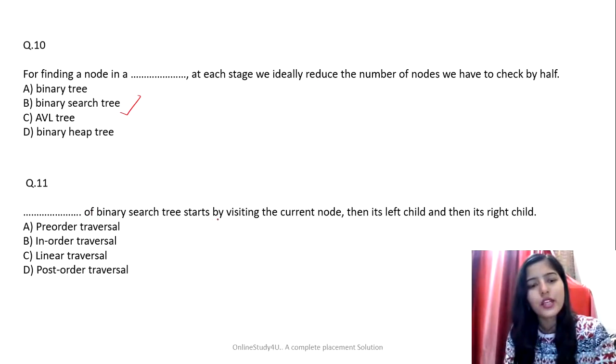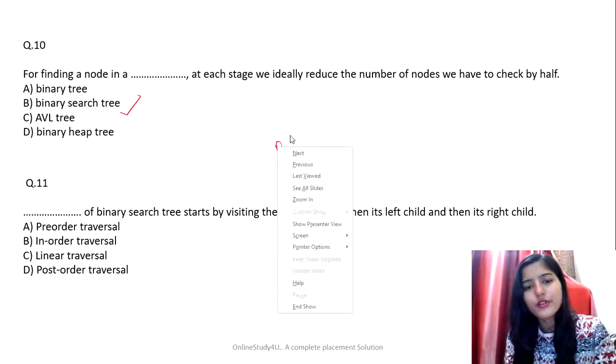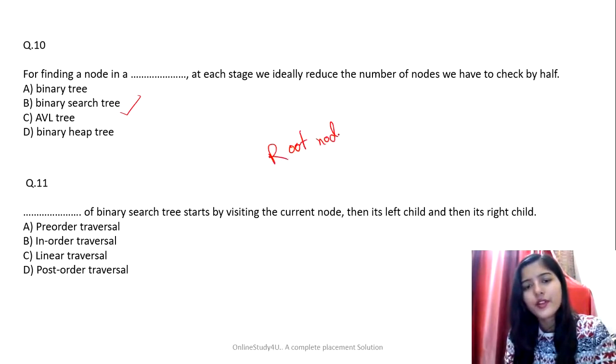The traversal of a binary search tree starts by visiting the current node, then its left child, and then its right child. So they are asking what is the correct traversal that fits here. First we go to the current node, that is the root node, right? Then we go to the left child, and then we go to the right child.